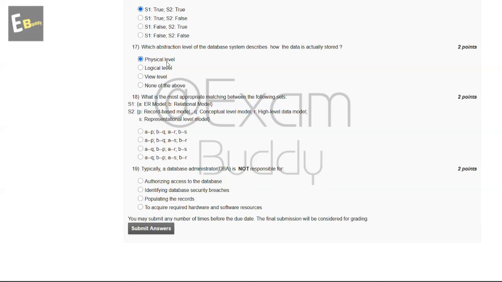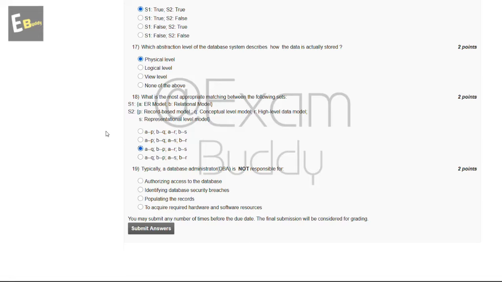And now let's go to our question number 18. What is the most appropriate matching between the following sets? Set first: A, ER model; B, relational model. Set second: P, record based model; Q, conceptual level model; R, high level data model; S, representational level model. These are the options, and the answer of our 18th question is C.